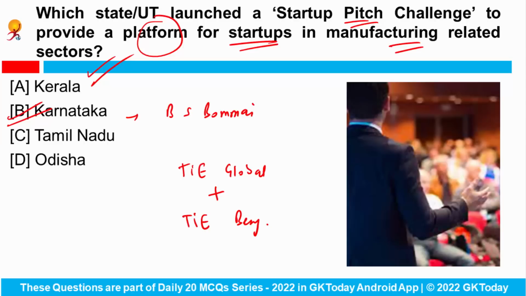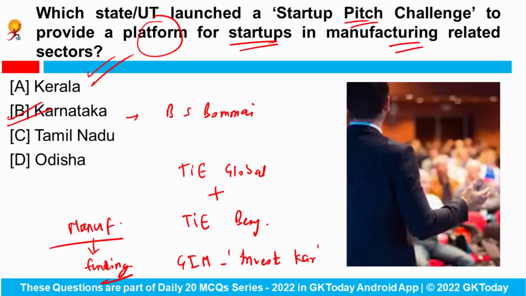It aims to recognize and support the startups in manufacturing related sectors and provide them a platform to showcase their strength and ensure funding. This event has been planned for the Global Investors Meet Invest Karnataka 2022. Okay. So this startup pitch challenge has been launched by the state of Karnataka.